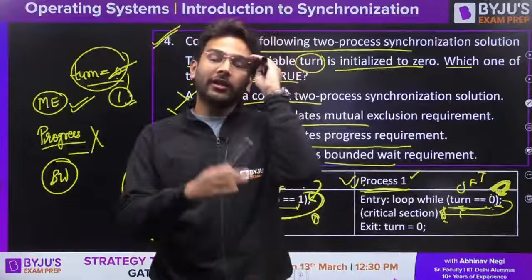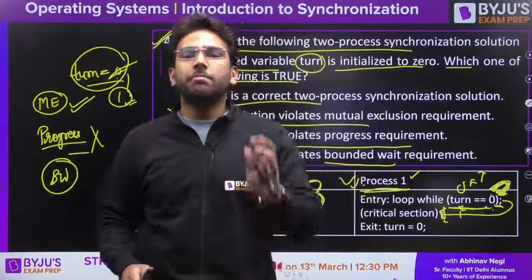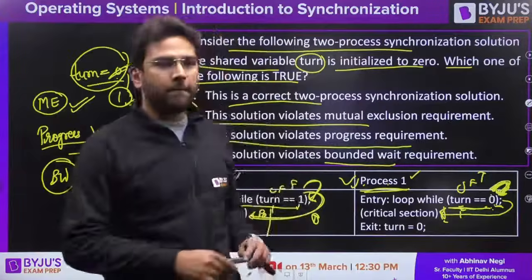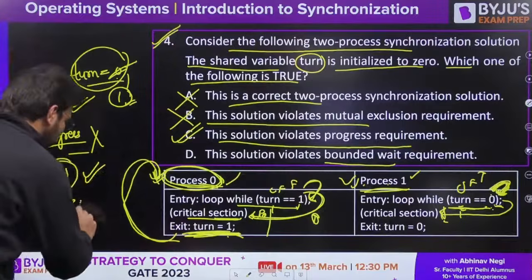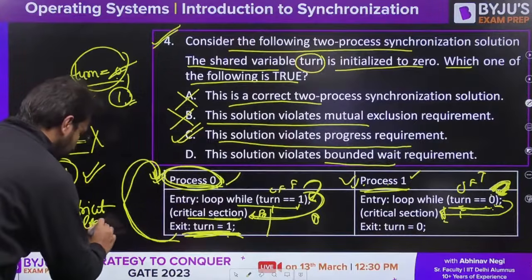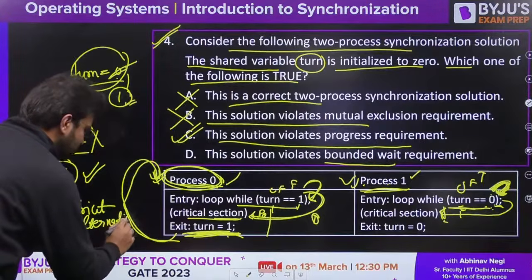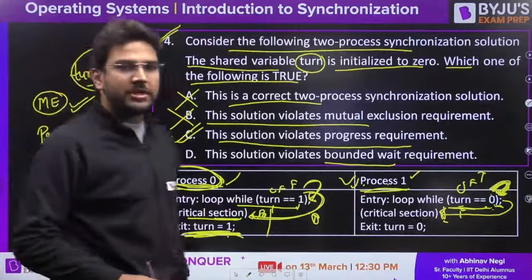So alternately they are executing. Whenever there is strict alternation, clearly you can say bounded waiting is satisfied. So when strict alternation is there, definitely bounded waiting will be satisfied.